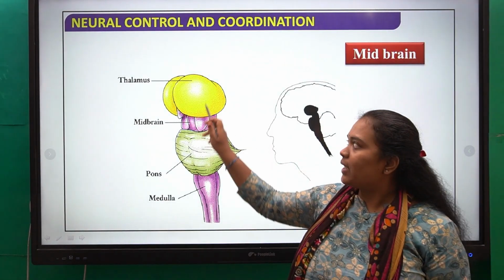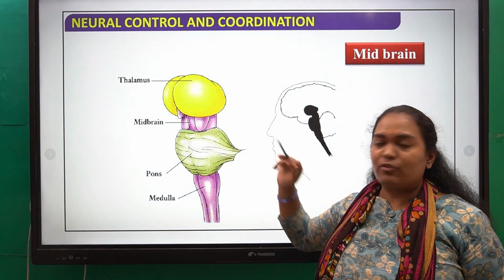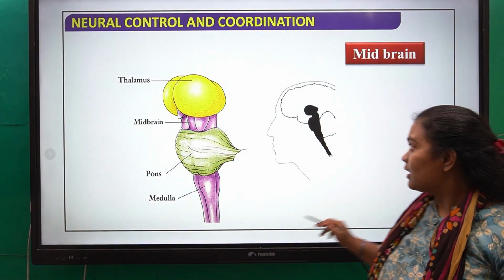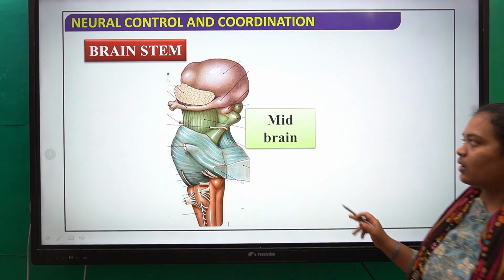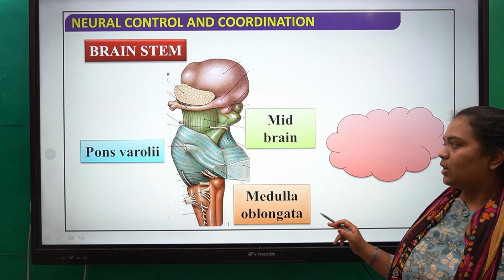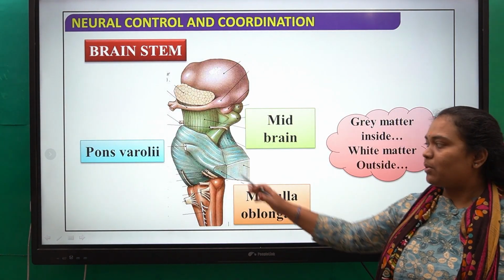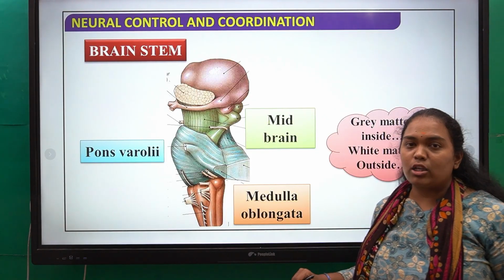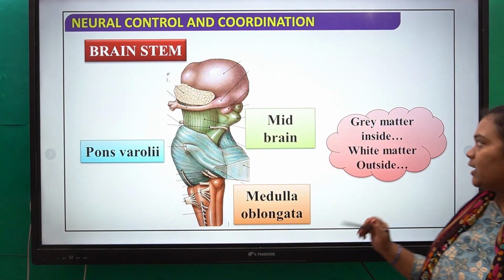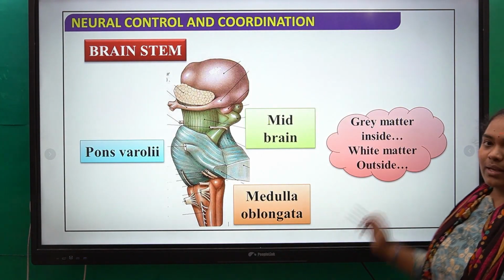So this is the midbrain, that is the thalamus, which is part of the forebrain, and the pons, which is part of the hindbrain. And after the pons, the pons is connected to another longitudinal structure called the medulla oblongata. So gray matter inside and white matter outside.